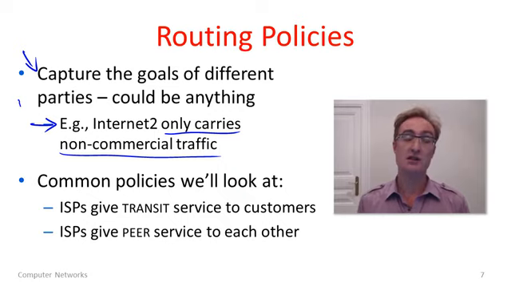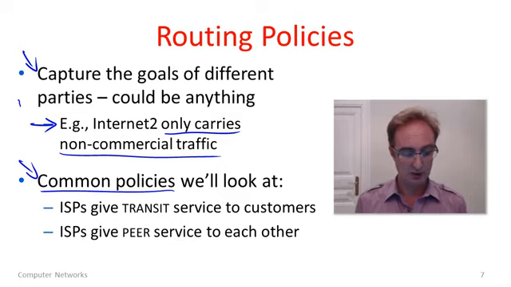Why? Well, that's just its acceptable use policy, because that's what the network is for, and that's a condition of funding the network. So the routes will be computed to comply with this. That's one policy. In fact, we don't know for all of the commercial networks exactly what their policies are, because these are proprietary. They can depend on the two different parties that are connecting, can have all sorts of different policy. What we're going to do instead is talk about two common policies.